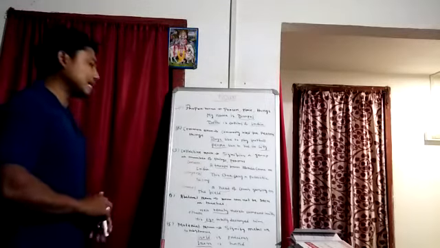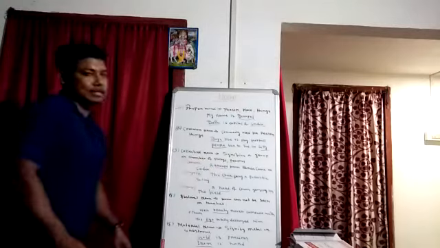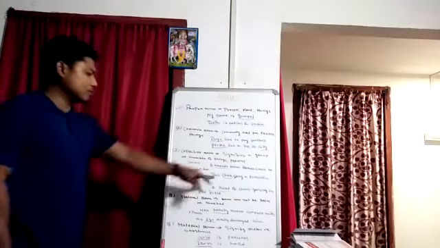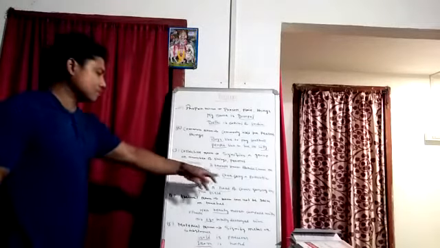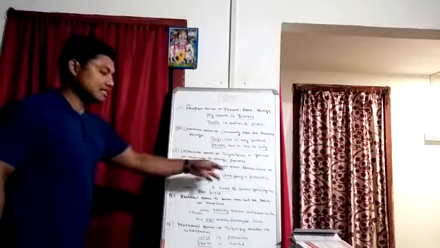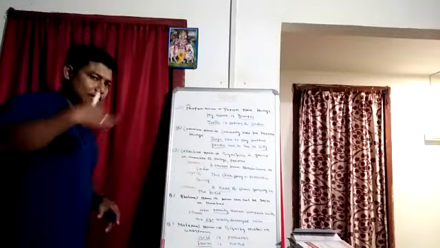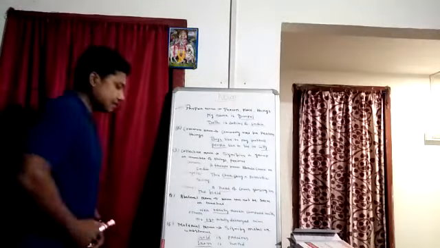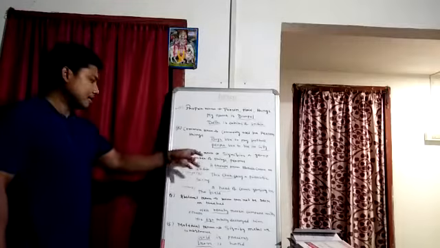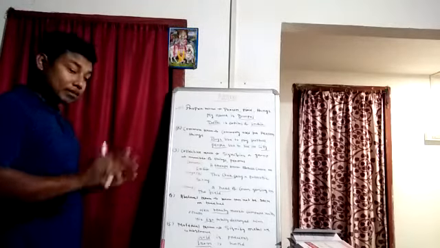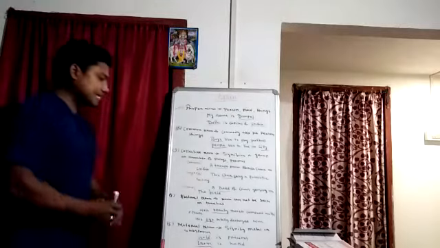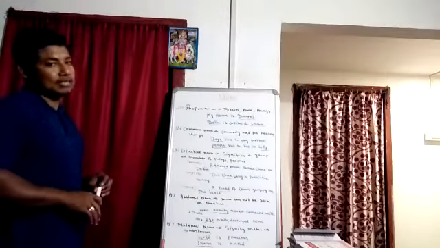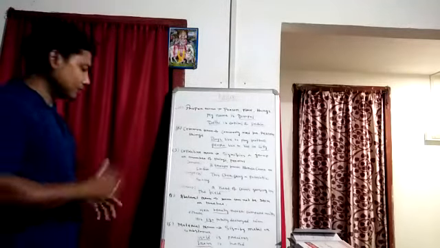Second one, the choir sang a patriotic song. Choir signifies a number of singers. We can call it in one word, a one word substitute. A number of singers is called a choir, and a number of dancers is called a troop. Here choir is an example of collective noun. Next, a herd of cows grazing in the field. Here herd refers to a number of cows, so it is a group.